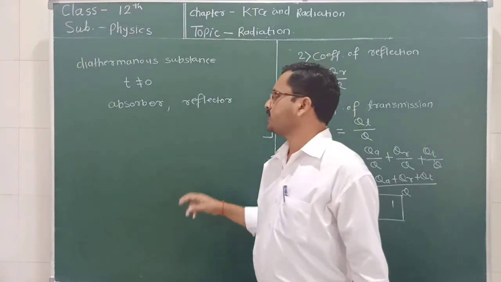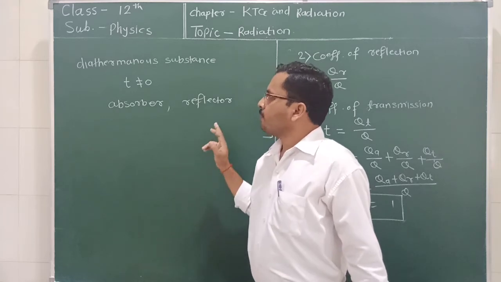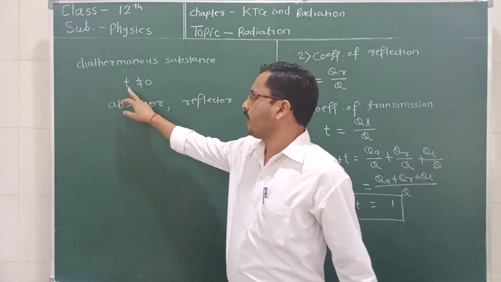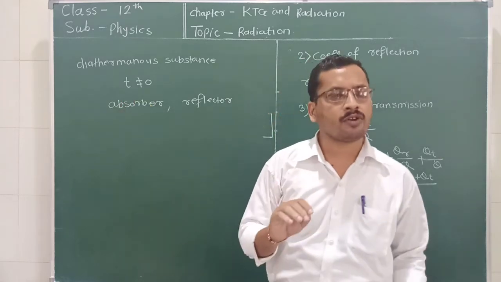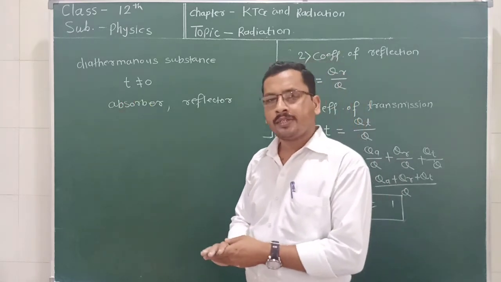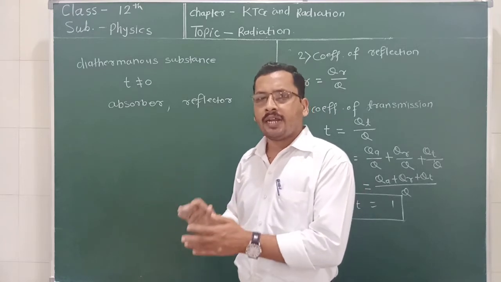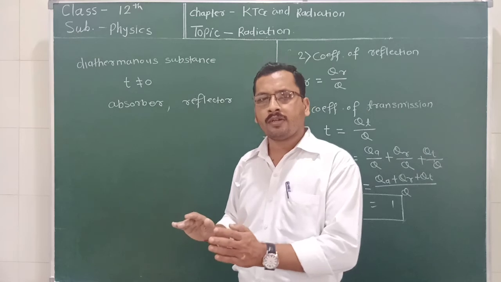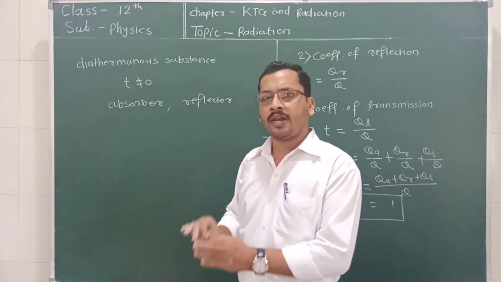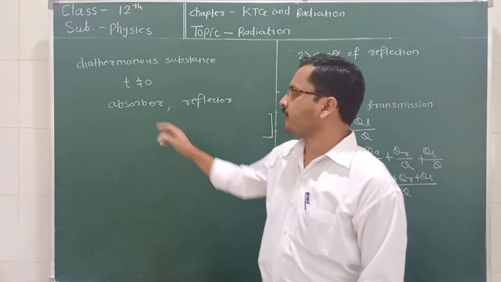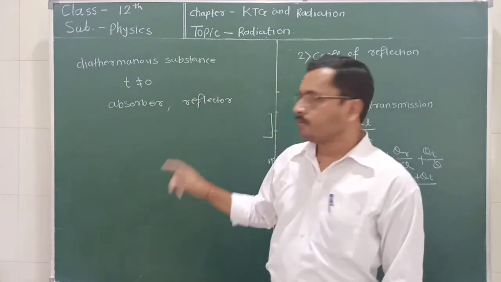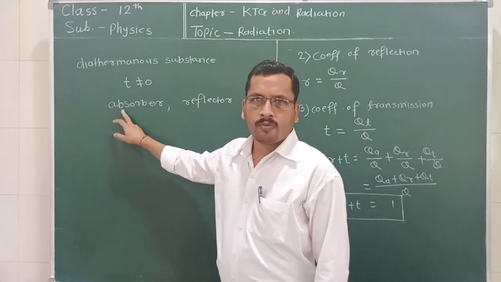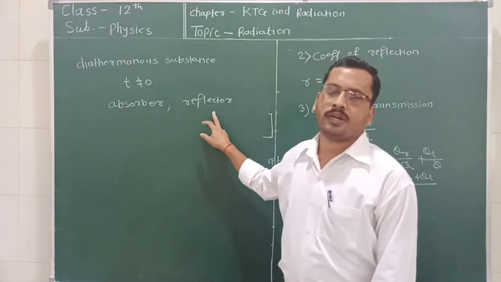Diathermal substances can pass heat radiation through them, and for them the coefficient of transmission is not equal to 0. It means some heat energy, some heat radiation, can transmit from one medium to another medium passing through these diathermalous substances. It means it is not a good absorber, it is not a good reflector.